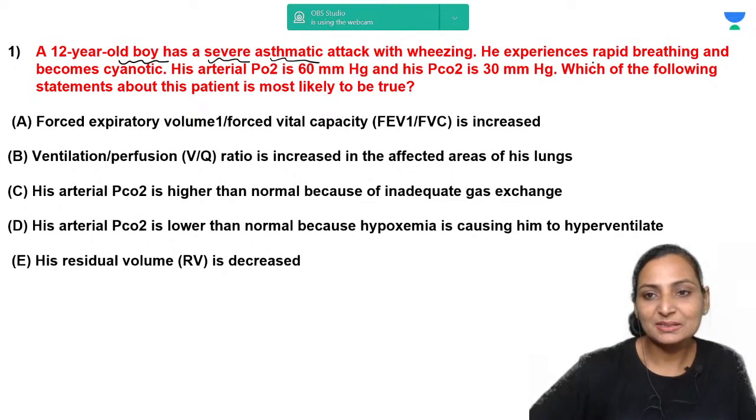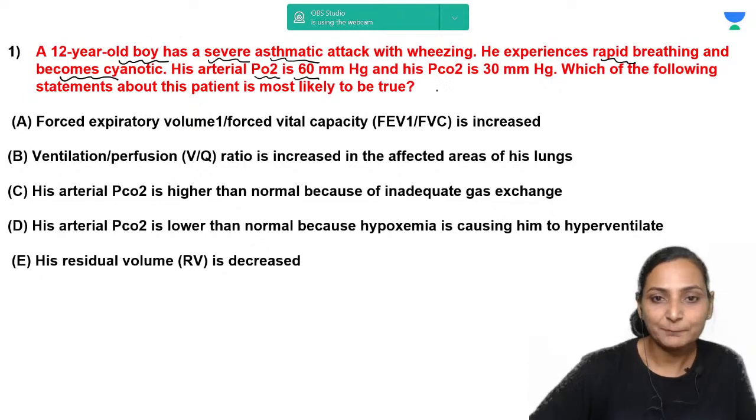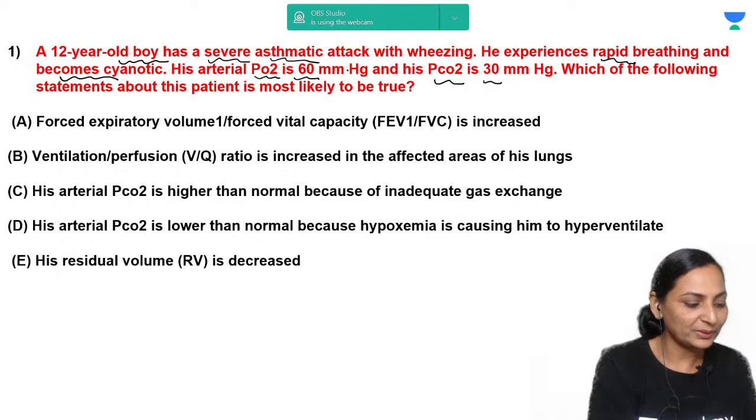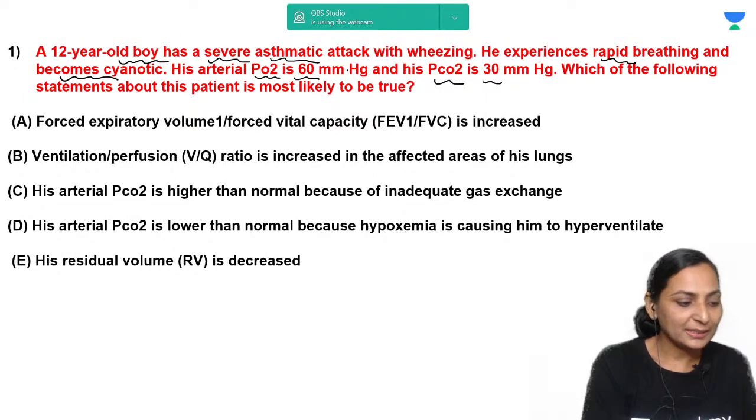He experiences rapid breathing and he is cyanotic. His arterial PO2 is 60, PCO2 is 30. Which of the following statements are true in this context or regarding this patient?